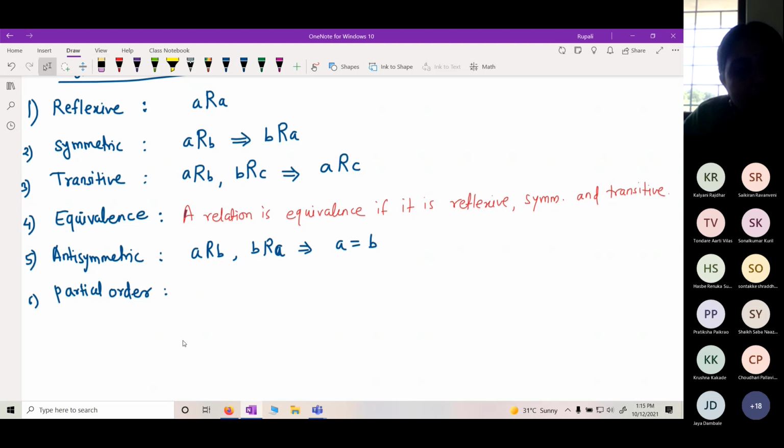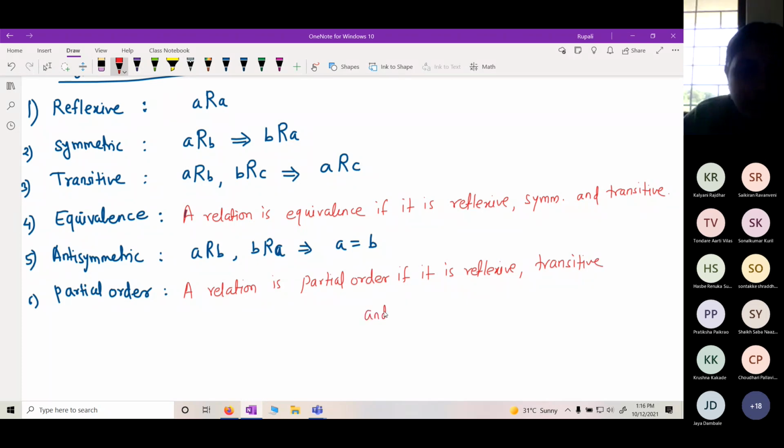And if it satisfies first, third, and fifth, antisymmetric, a relation is partial order if it is reflexive, antisymmetric, and transitive.